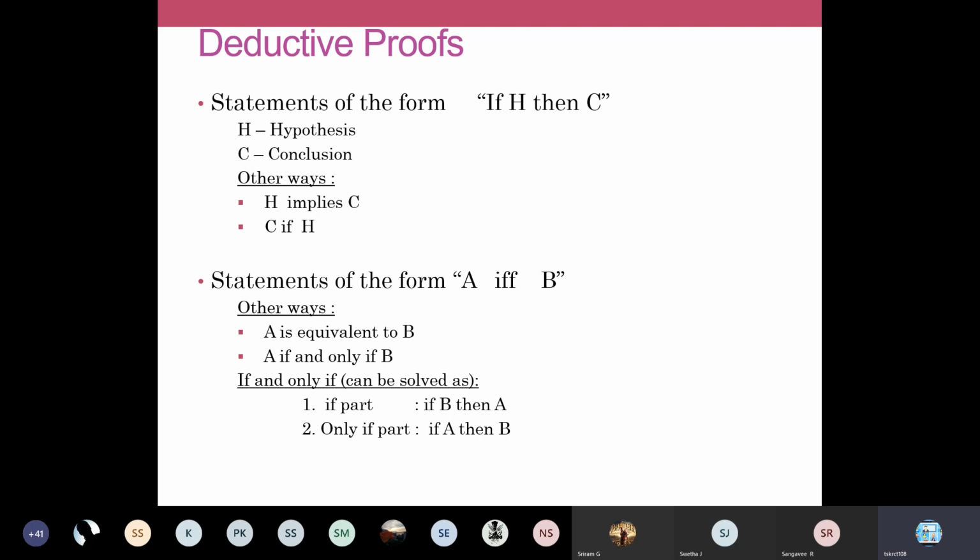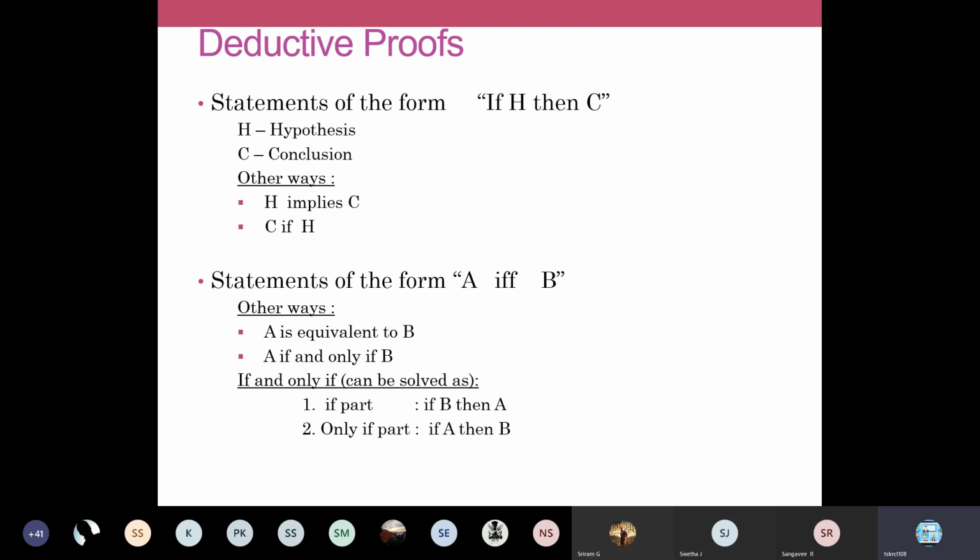Okay, so whichever problem you are doing conversions, NFA to DFA, epsilon NFA to DFA, all those problems have an equivalent theorem. Those theorem steps will use either the if H then C or the if and only if condition. If it is an if and only if condition, you are going to break it into two parts, and you are going to prove both parts separately. That's the use of your deductive proofs.